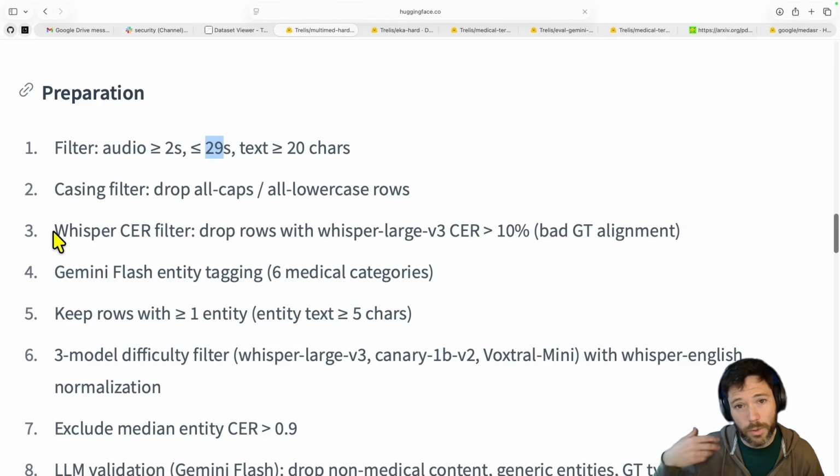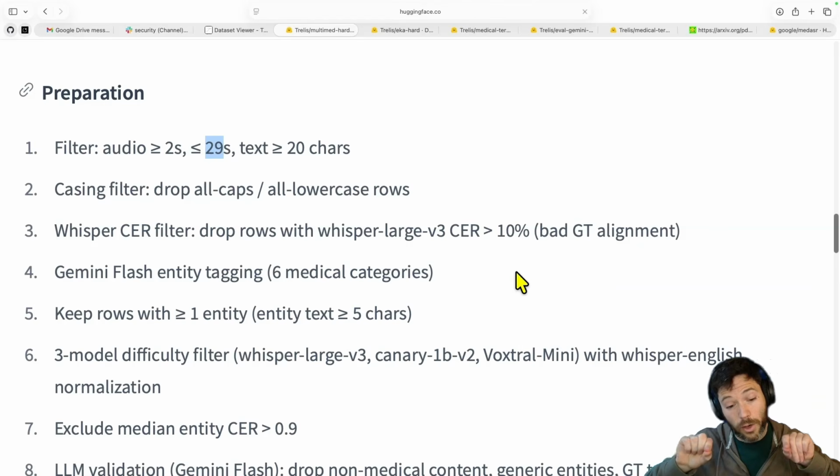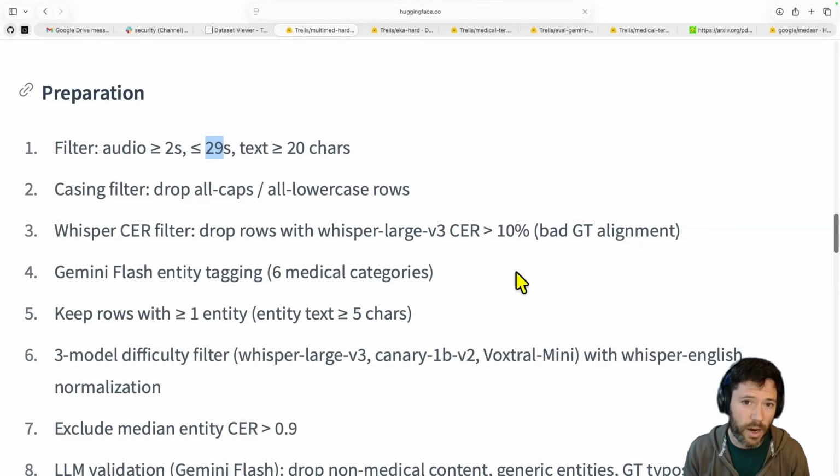Then I run Whisper large over the data, and I drop all the rows with a character error rate above 10%. That's not an entity error rate, that's a character error rate, because basically I want to get rid of all of the bad rows. Now, you can potentially drop some rows that are just hard by doing this, but it's a coarse filter that will get rid of any very badly aligned ground truth